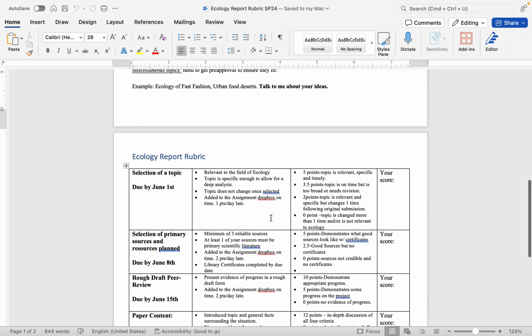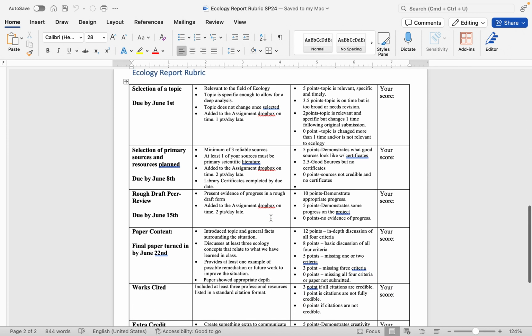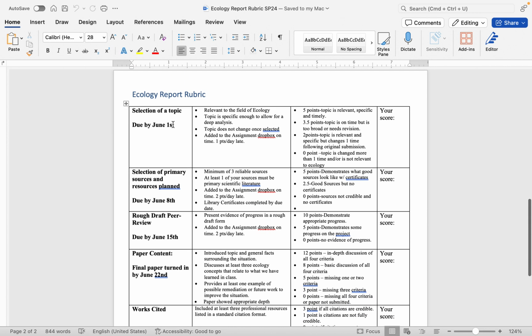And the next page here breaks down how I'll be grading the project. Now, the due dates here, I'm recording this video for the spring semester of 2024. I may reuse it in the future. So if it's no longer the spring of 2024, the due dates will be slightly different. So make sure you look at your rubric that I've posted to our D2L page.